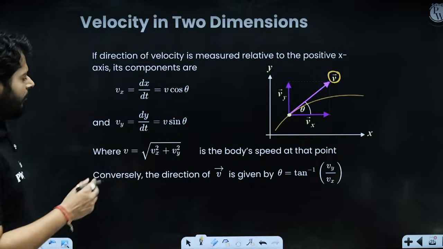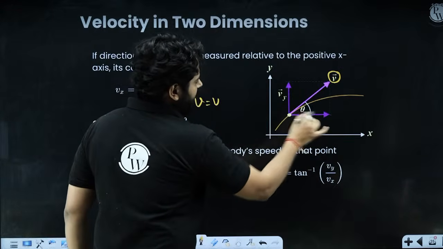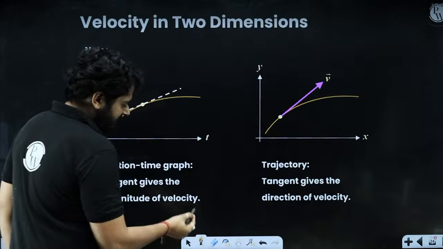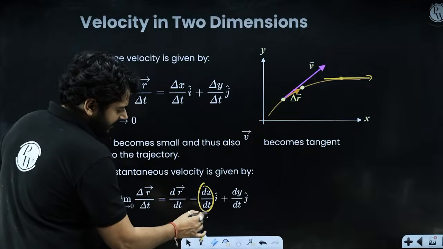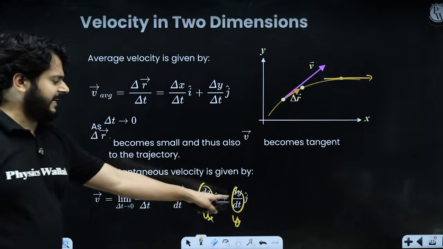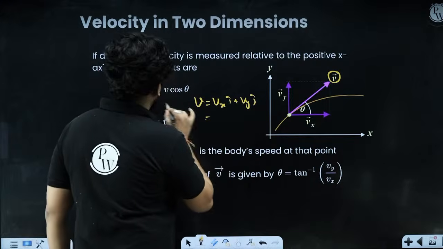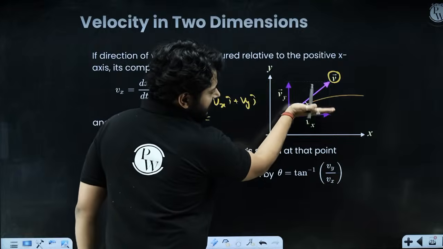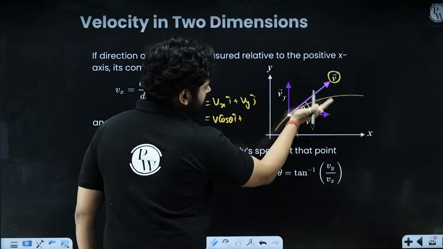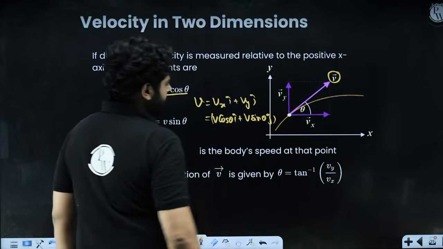If you want to write down the instantaneous velocity, it will be the horizontal component Vx i cap and Vy j cap. What is this? You look at that, dx by dt is Vx and dy by dt is Vy. So instantaneous velocity is Vx i cap plus Vy j cap. What is Vx? It is V cos theta. So V cos theta i cap, and it is V sin theta j cap. I hope that is very, very clear.